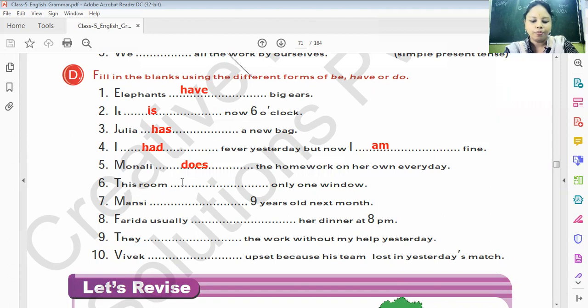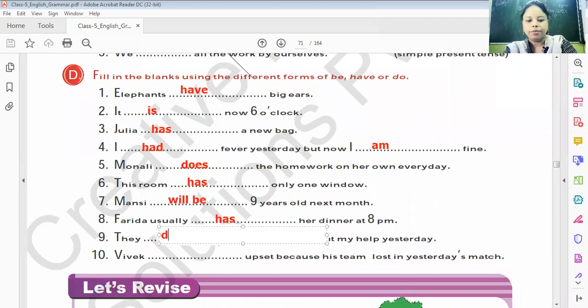This room has only one window. Mansi will be 9 years old next year. We are talking about future, will be. Farida usually has her dinner at 8 p.m. They did the work without my help yesterday.